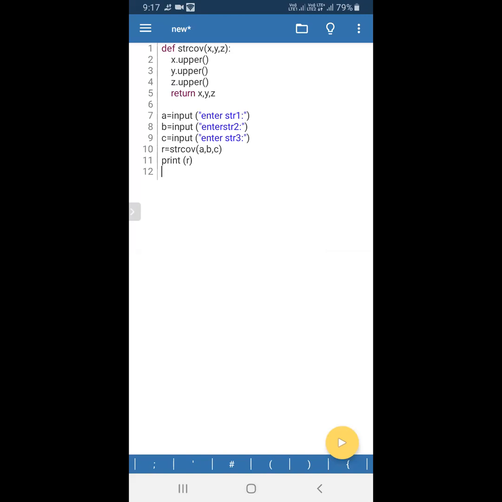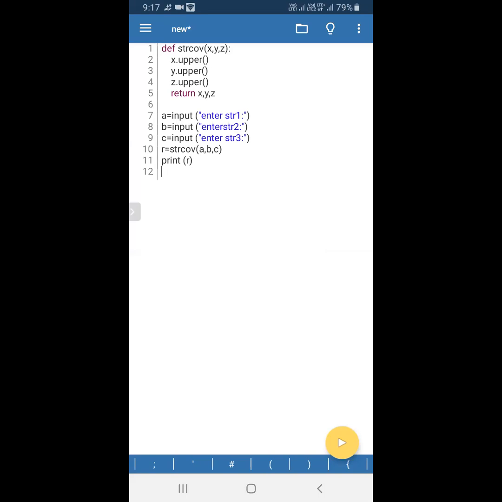Here the function is returning how many values? Three values. Here there is only one variable in the 10th line, R. So R has to receive the three values in it.